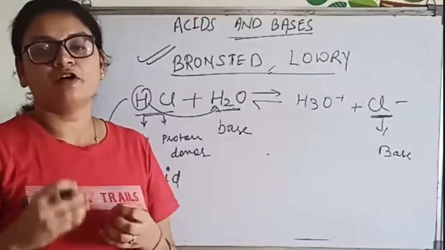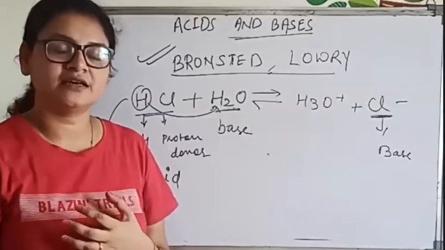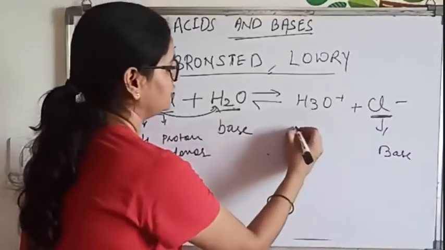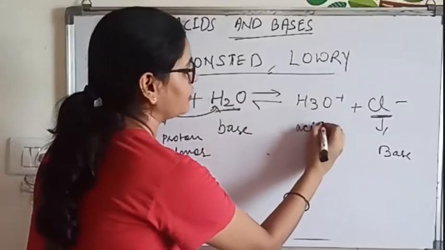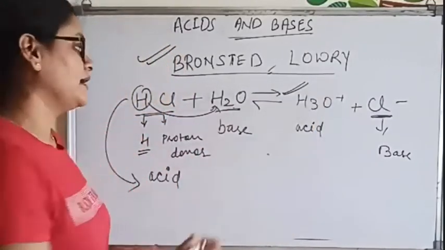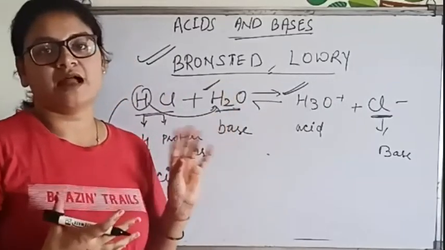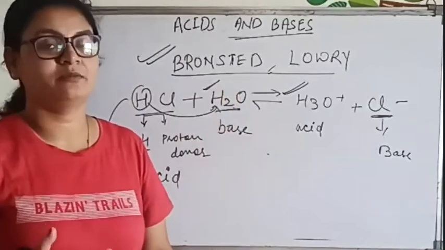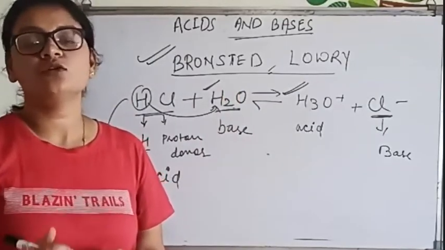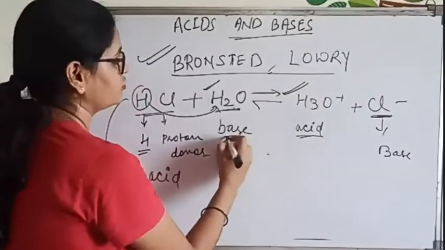So for a fraction of a second it is getting formed, and in another second it's getting dissociated. So this is acid because it has a tendency to donate a proton, and this has a tendency to accept a proton. Although hydronium ion is not at all stable, it has a tendency to donate or accept protons. So this is known as acid and this is known as base.